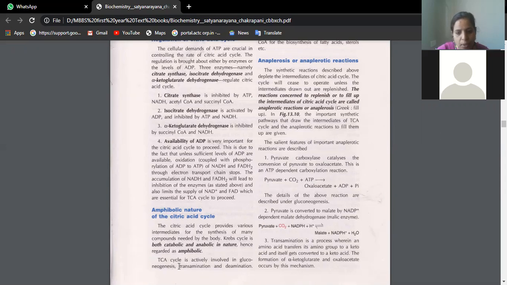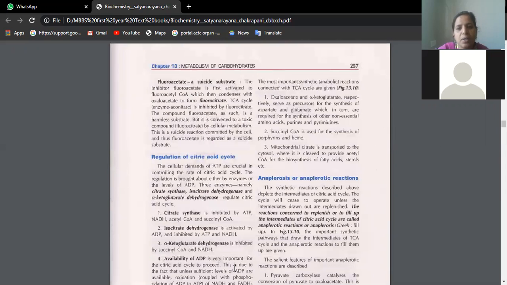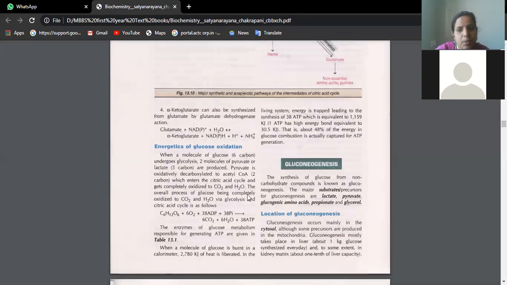If you talk about anabolic, it is involved in gluconeogenesis, transamination, deamination, most important synthetic anabolic reactions which are connected to the TCA cycle. They are given in figure 13.10, we will see. Anabolic is something to make, catabolic is something to break. So it is building up and also breaking at the same time. That's why you call it amphibolic. You'll see this 13.10.